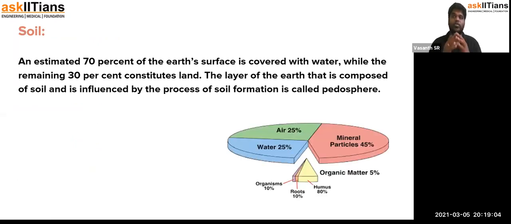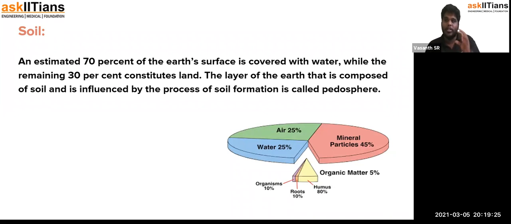Soil is one of the most abundant materials found on the Earth's surface. Earth is covered mostly by water, but the remaining percent is covered with land. The land constitutes the soil, so the earthly material is considered the soil.